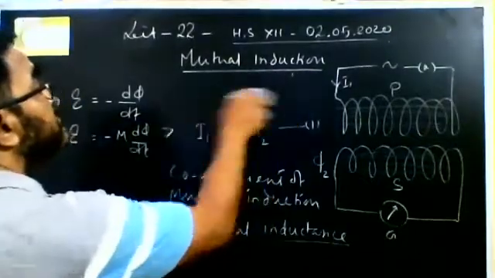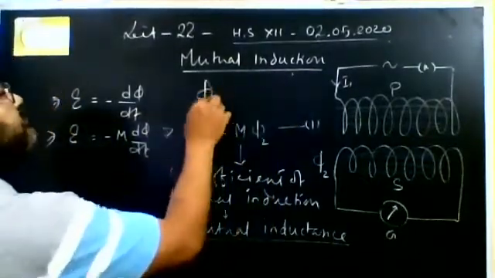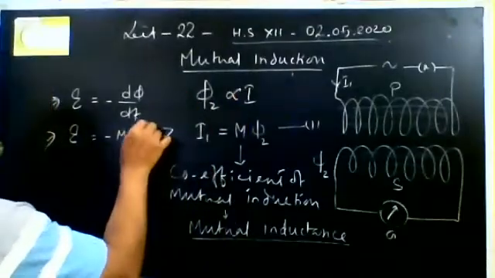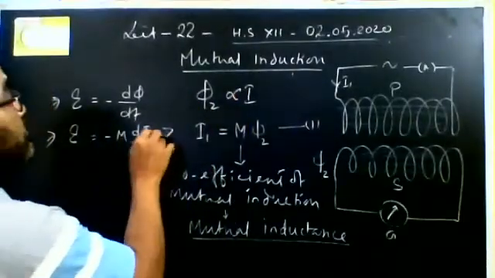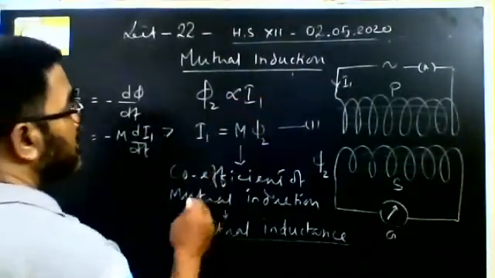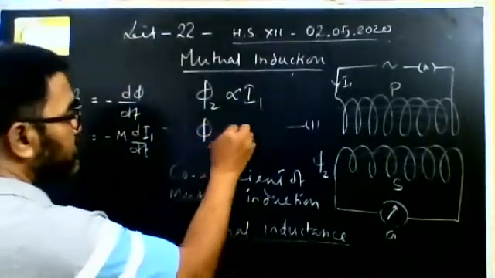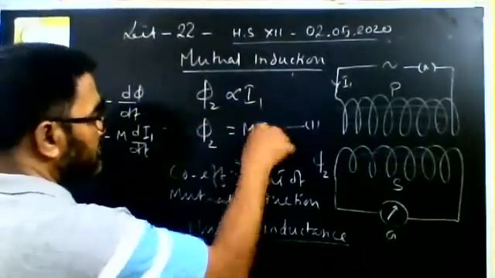If we write phi2 proportional to I1, you can write like this also, phi2 is equal to M I1. Okay.